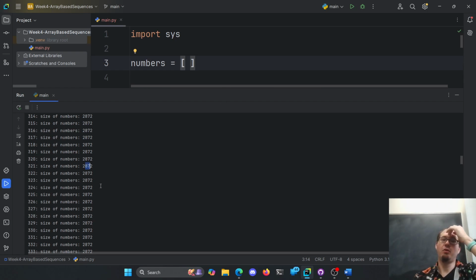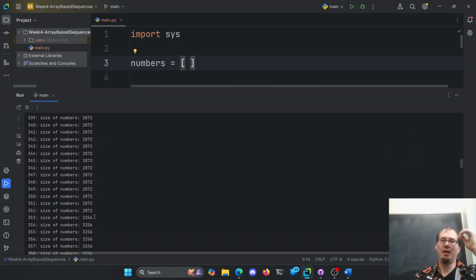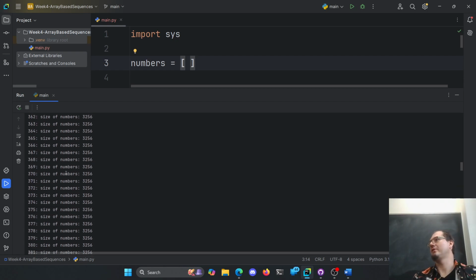When it runs out of space, it'll say, oh, hey, operating system, give me some more space here, and then it'll go and allocate more space. It just says, hey, operating system, give it to me.